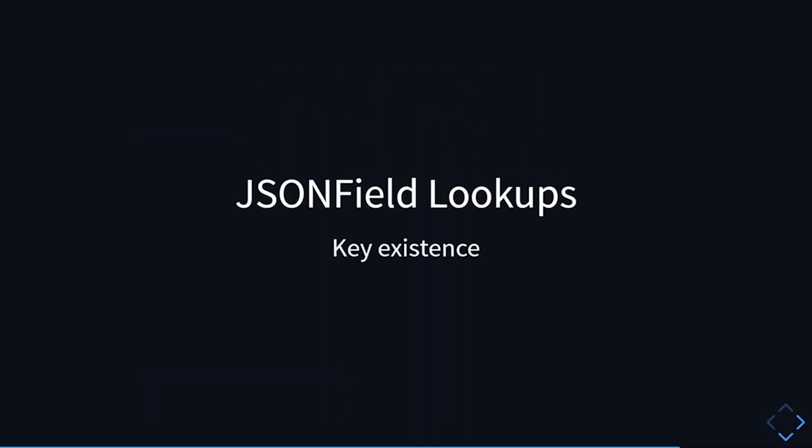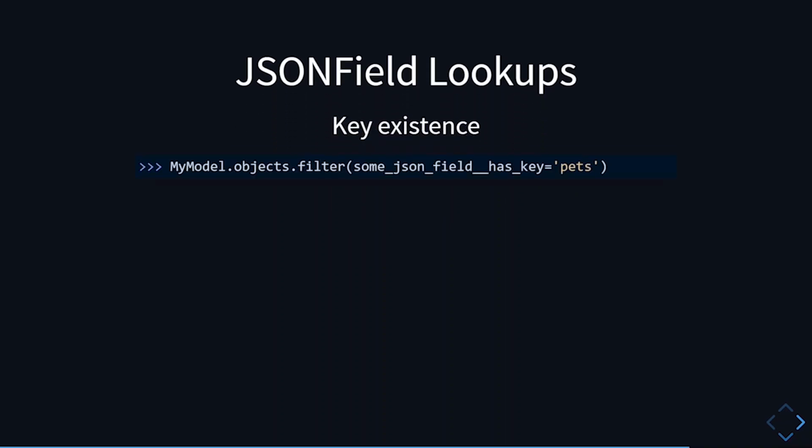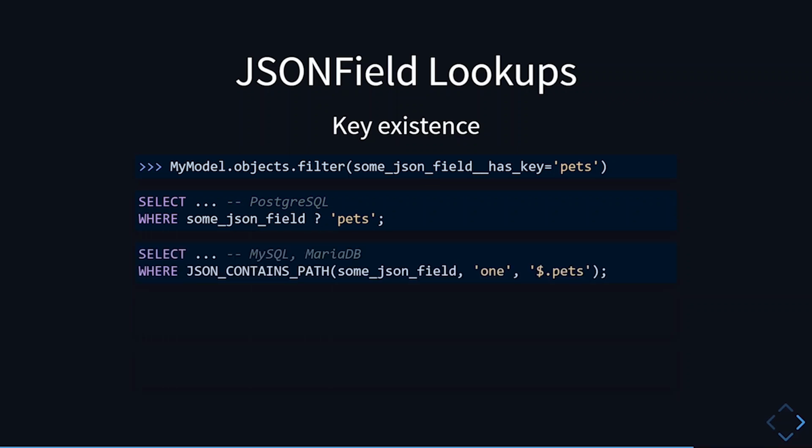And the last lookups are the key existence lookups. These lookups let you query for JSON objects that have certain keys. The first one is the hasKey lookup, which lets you query the objects that have one specific key. On Postgres, this is implemented by using the question mark operator. On MySQL and MariaDB, there's the function JSON contains path that provides the same functionality. On Oracle, there's the function JSON exists.